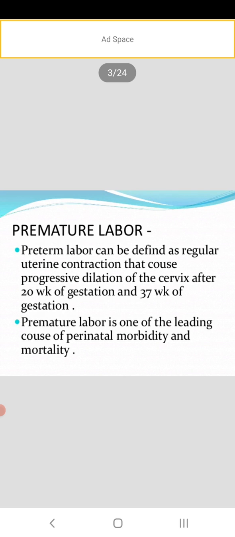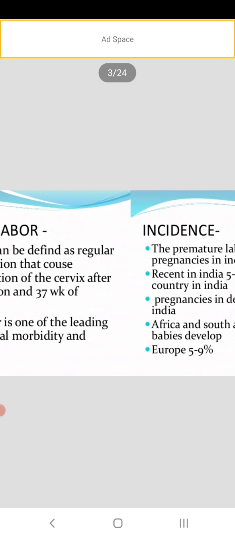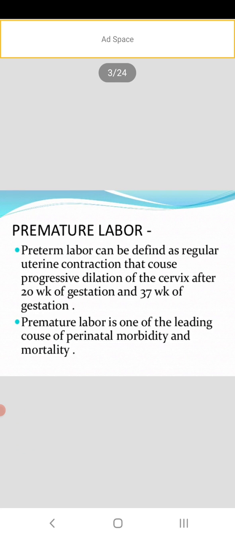In this period between 20 to 37 weeks, any time that labor occurs, we call it a premature labor. It is one of the leading causes of perinatal morbidity and mortality. Before 37 weeks, you can say premature labor or preterm labor.